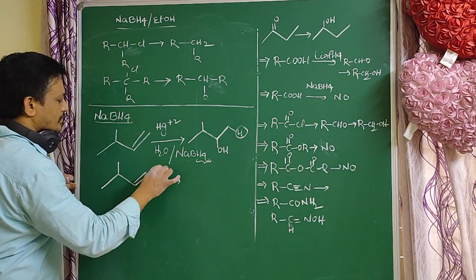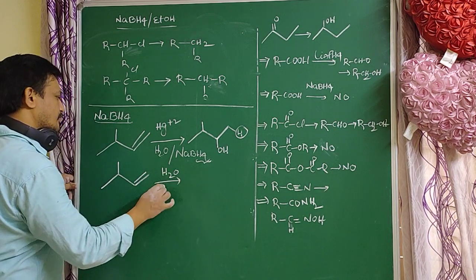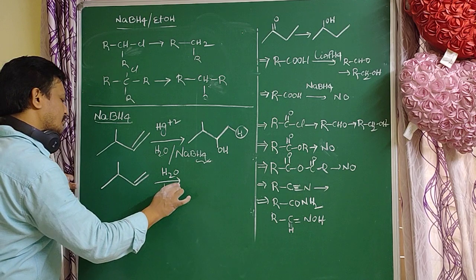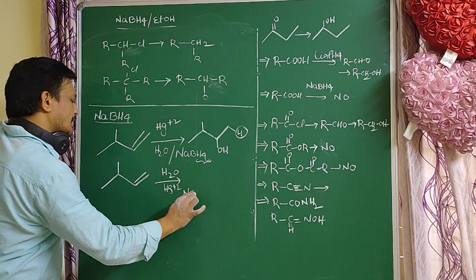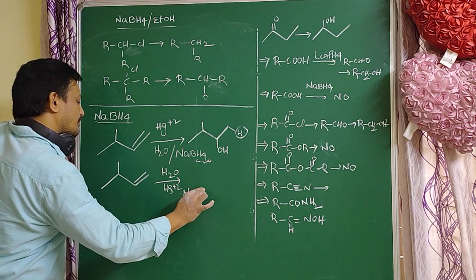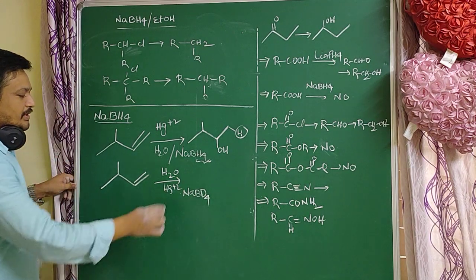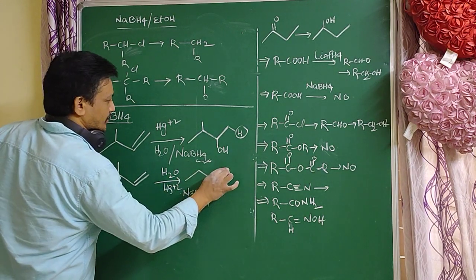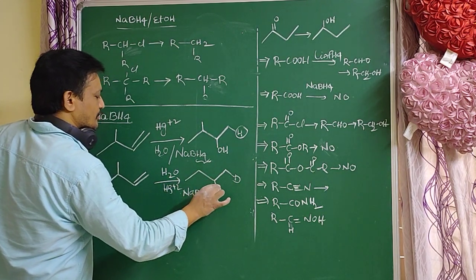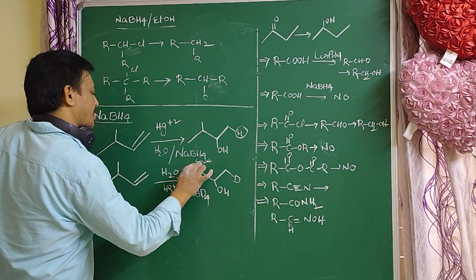For example, H2O, Hg2+, NaBD4. What is the product? Here D, here OH.